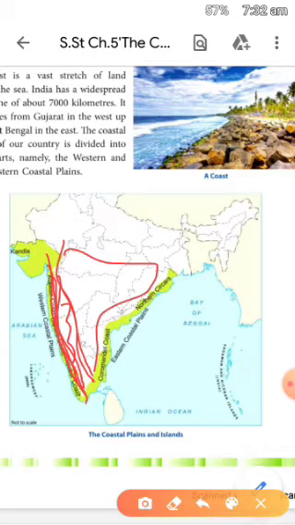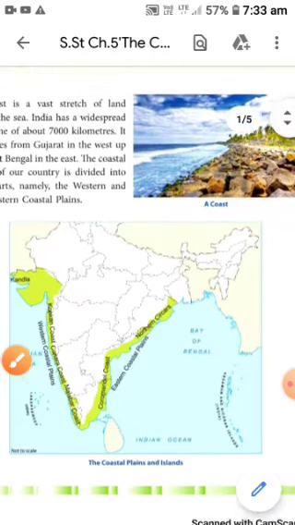Here are the Western Ghats, which we have read about, and this is the Arabian Sea. So the western coastal plain is stretched between the Western Ghats and the Arabian Sea.